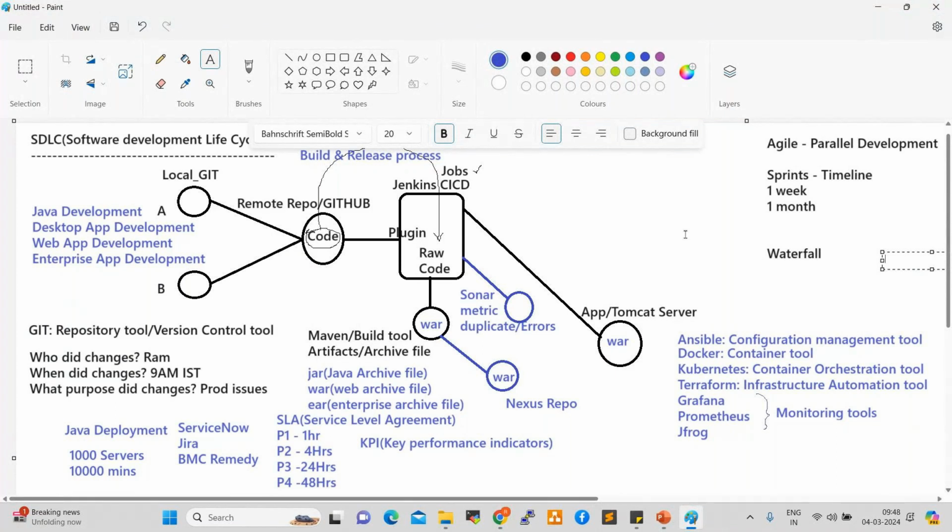Tomorrow we are going to work on basics: servers, networks, switches, routers, IP addresses, subnet masks, gateways, load balancers, firewalls. These are all very important for cloud engineering. Before going to AWS, first we need to understand these basics. If you understand these basics, you can easily understand AWS infrastructure. Clear, everyone?